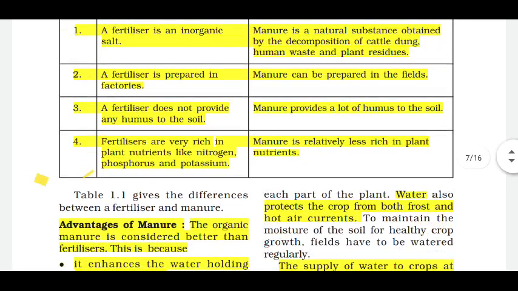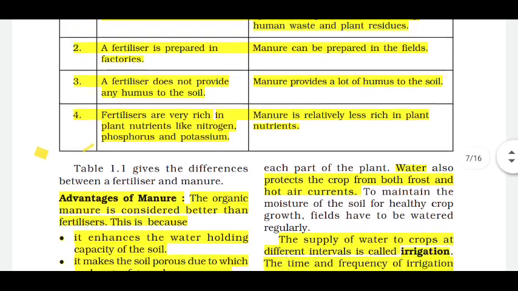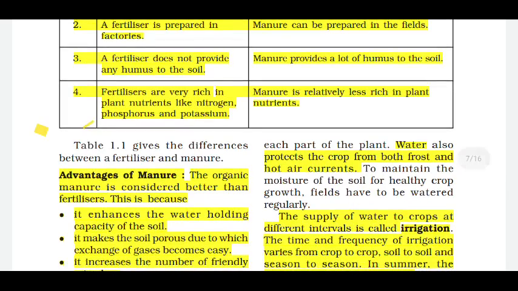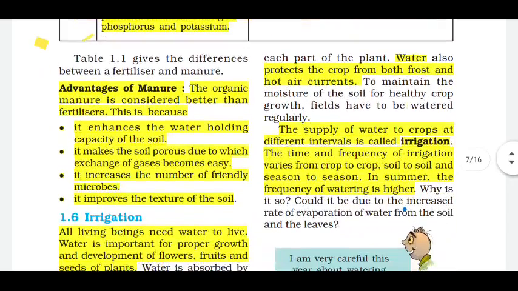A fertilizer does not provide any humus to the soil, whereas manure provides a lot of humus to the soil. Fertilizers are very rich in plant nutrients like nitrogen, phosphorus, and potassium, whereas manure is relatively less rich in plant nutrients. Now we have come to the advantages of manure. Let's have a quick read.